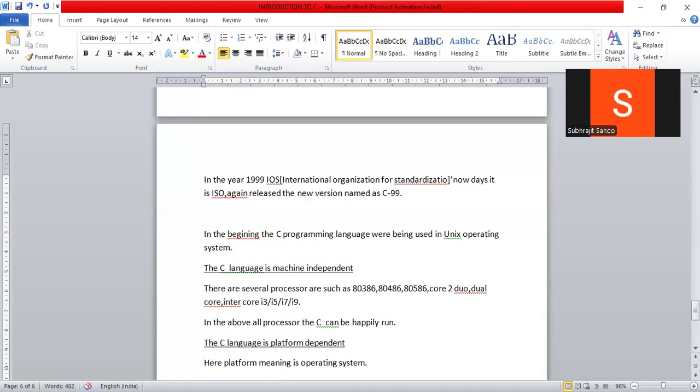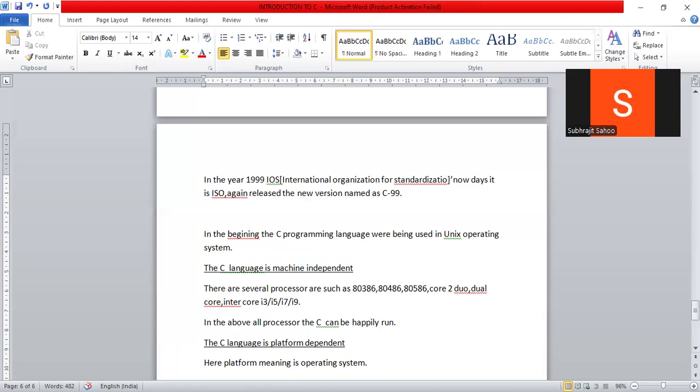That means a single C software we cannot install everywhere. The C software which we install in Windows, the same C software we cannot install in Linux. To run the C language on different platforms, different C softwares are available.